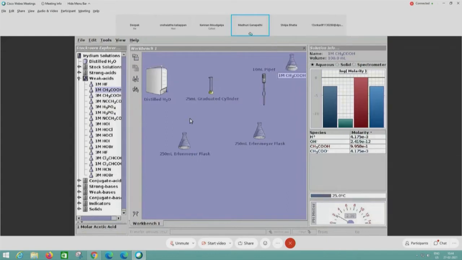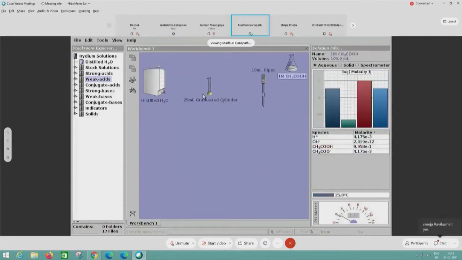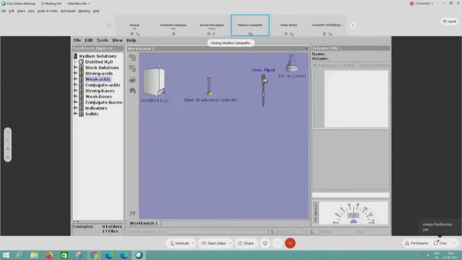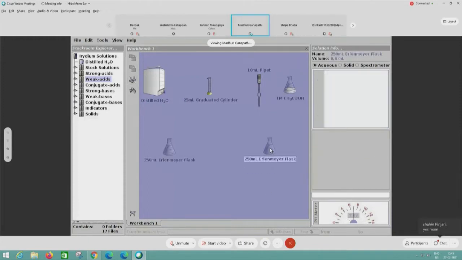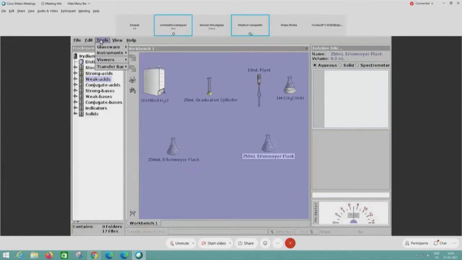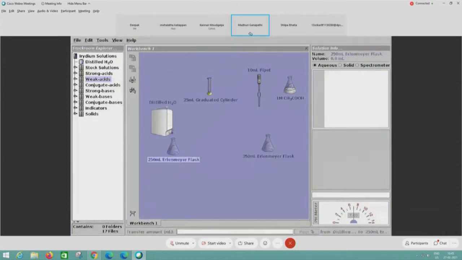with some chemicals, but then let me add them again. So I have taken a 25 ml graduated cylinder, and a pipette and 1 M acetic acid to show the differences. The first thing is I will show through precise transfer, and then I will show significant transfer. Okay, let me first show precise transfer. So I will go to tools menu, transfer bar, precise. Now for that I will drag the water tank and place it on the Erlenmeyer flask, and